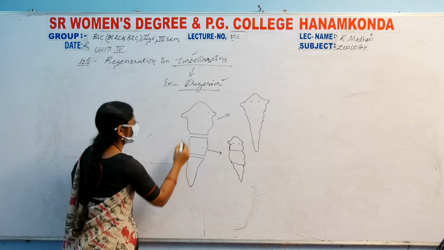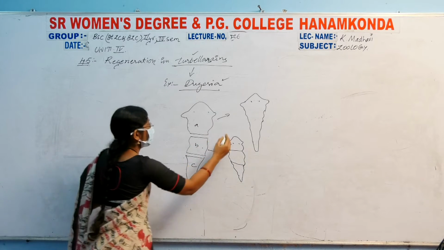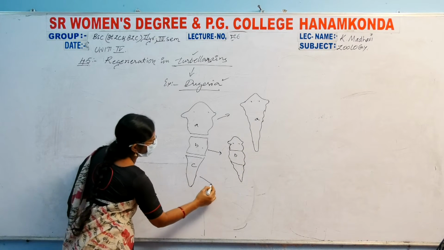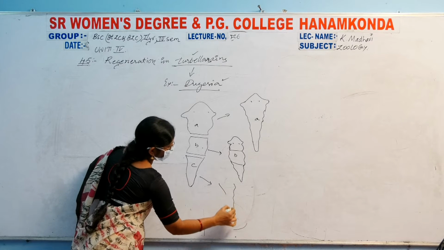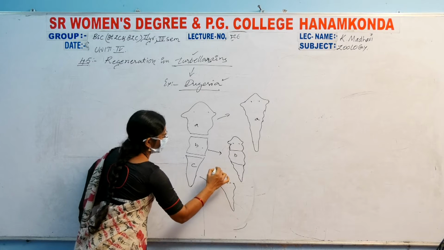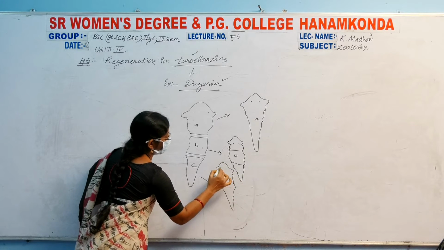The middle part, A, B, C. This is the A, here the B, and here the C. Here how is the C produced? The cells can produce the upper part.